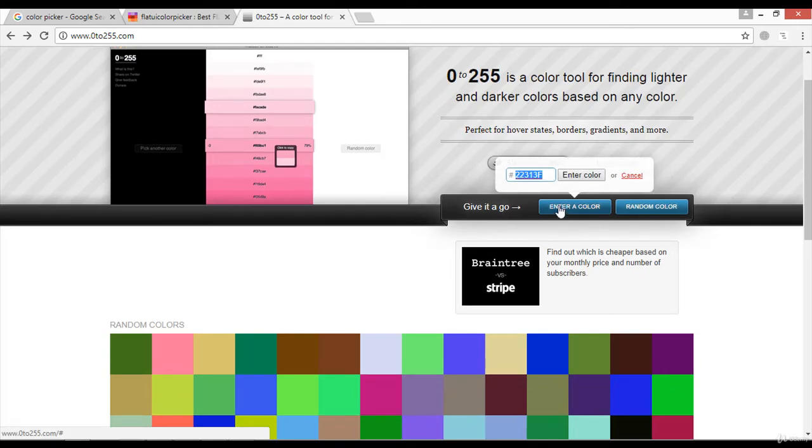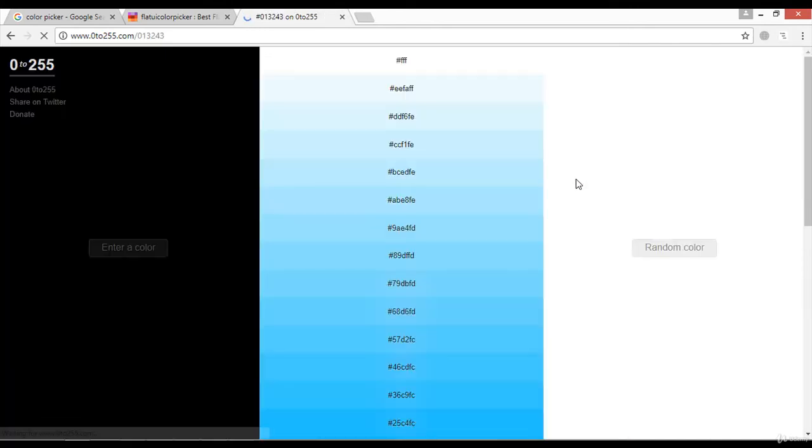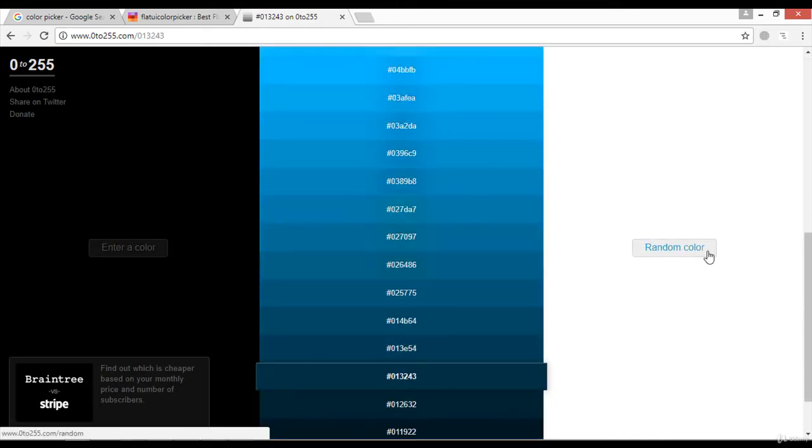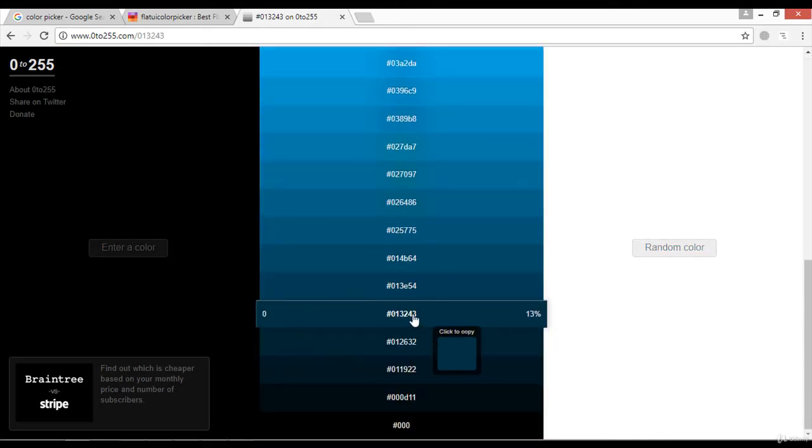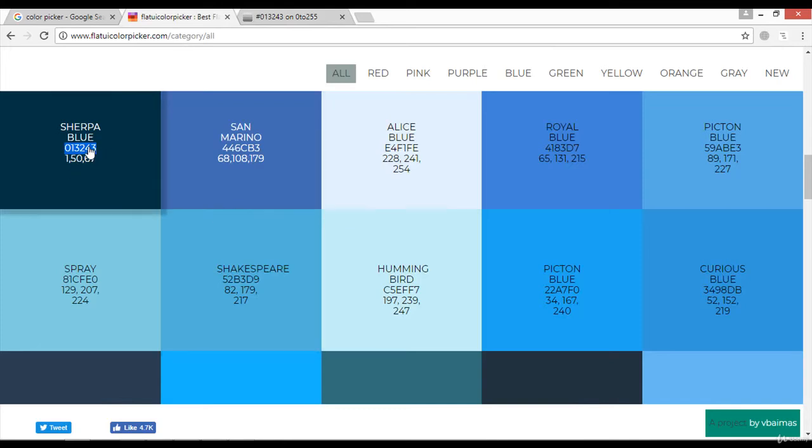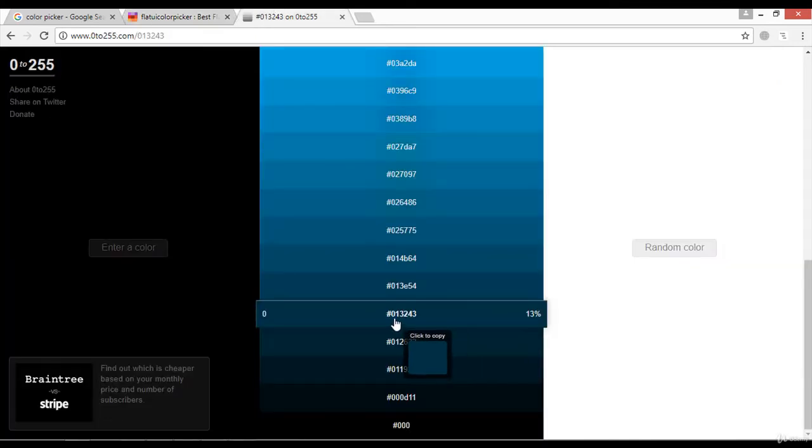You can paste the code here, press Ctrl V and enter color. You can click here, and now it will show you the selected color. By using this website, you can select the darker or the lighter one from here. This is the color that we have entered here, and this is the color that we have selected from here.